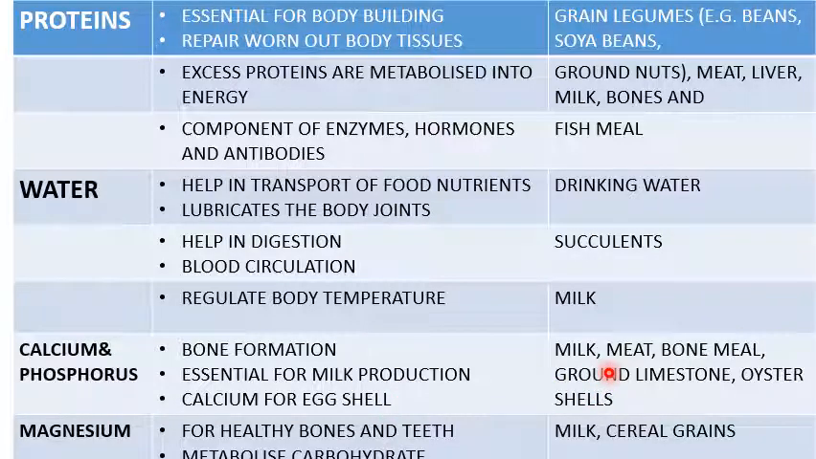Where can those animals get calcium and phosphorus? From milk, from meat, from bone meal, ground limestone, and oyster shells, which are sources of calcium and phosphorus.